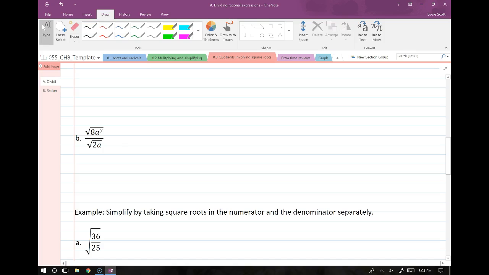We're going to do the same thing with this one. We extend the square root over the entire fraction and then cancel as appropriate. On our next step, the 8 over 2 turns into 4, and a to the 7 over a cancels to give us a to the 6th. Now we're going to break it up one more time: I have root 4, and then the root of a cubed squared.